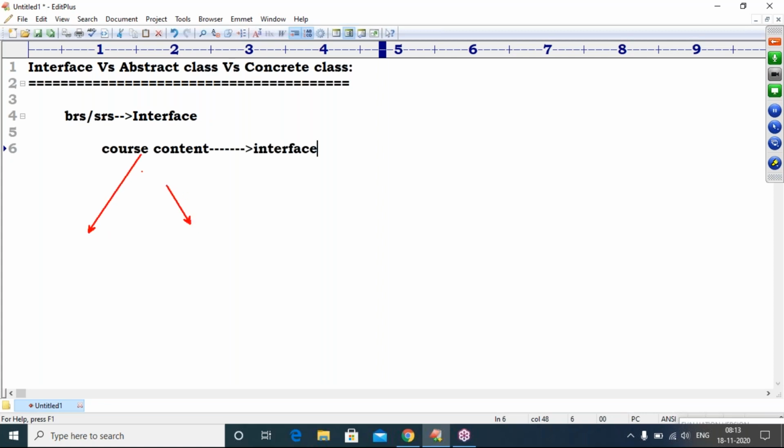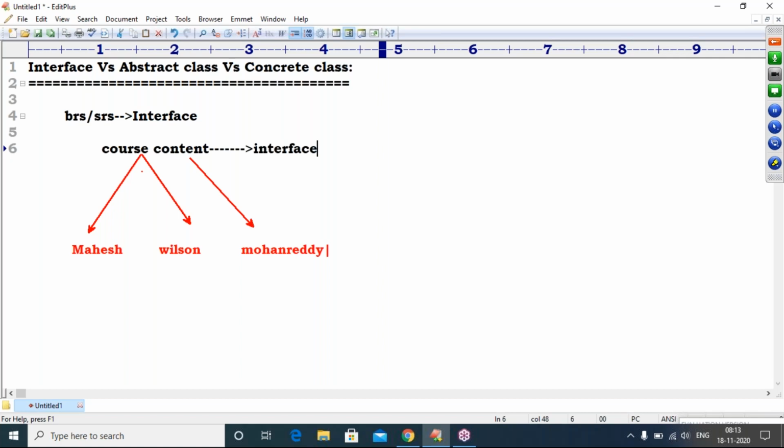Yes or no? Different people are there. Suppose I am taking the Python classes, another person is taking Python classes, another person also. So course content is the same, but the implementation will be different.